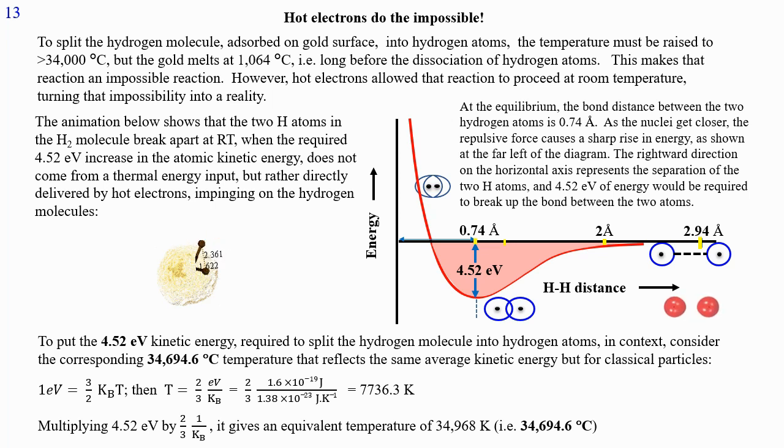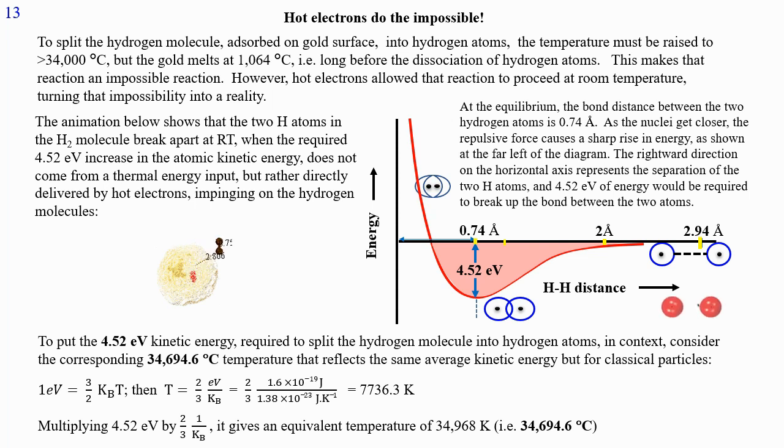the interatomic scale. The problem here is that the gold melts at 1064 Celsius, meaning if we use heat as a means to increase the atomic kinetic energy by 4.52 electron volt, the gold would melt long before we get a chance to hit that interatomic kinetic energy target of 4.52 electron volt. This makes that reaction an impossible reaction.